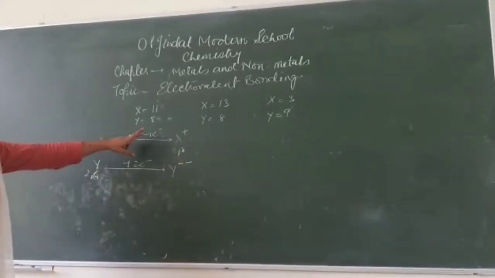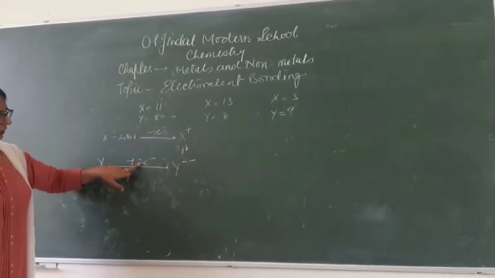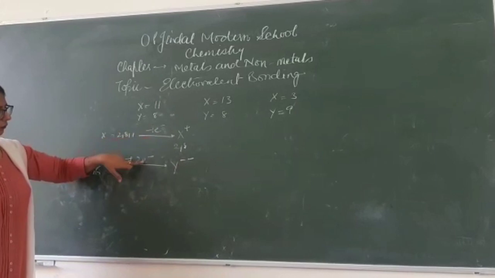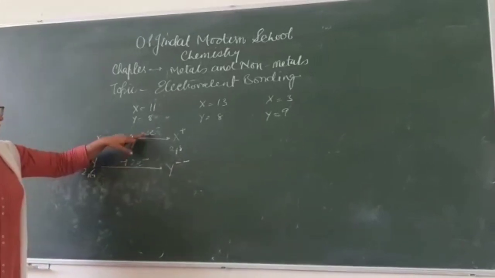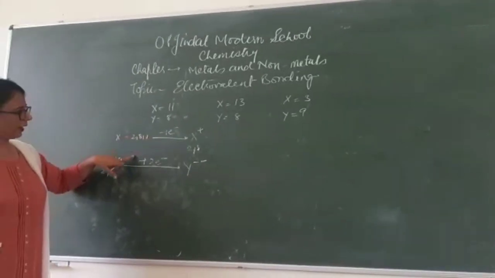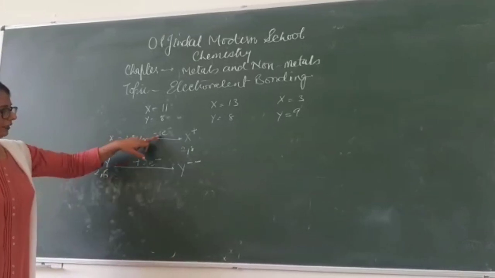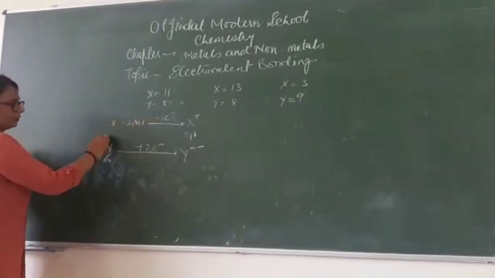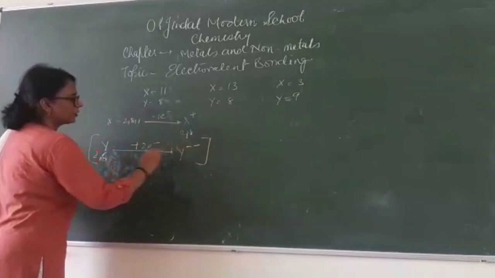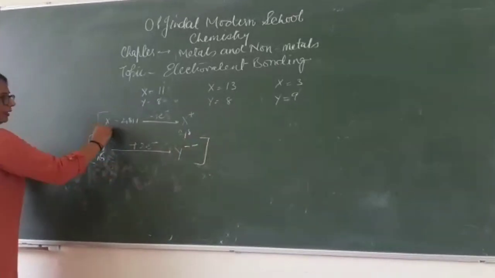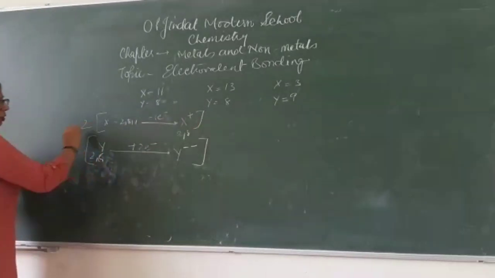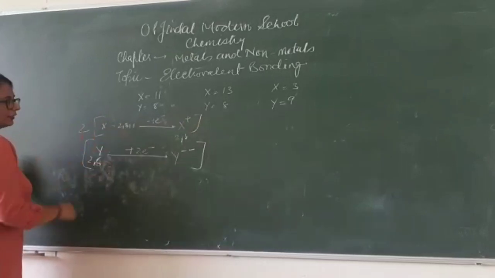Now kids, children, look at this very carefully. Here it is 2 and here it is 1. Whenever you find an unequal number of electrons, you have to cross multiply these equations with these numbers. Because here it is 1, you need not multiply this equation by 1, but because here it is 2, multiply it by 2, so that the number of electrons will turn out to be equal.